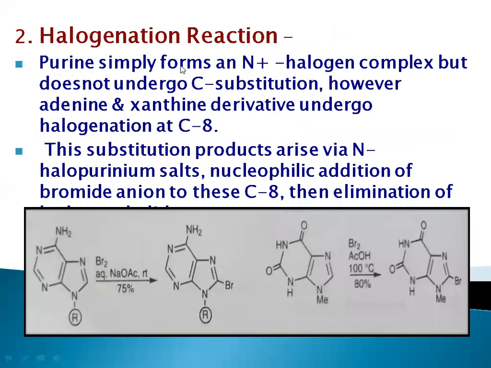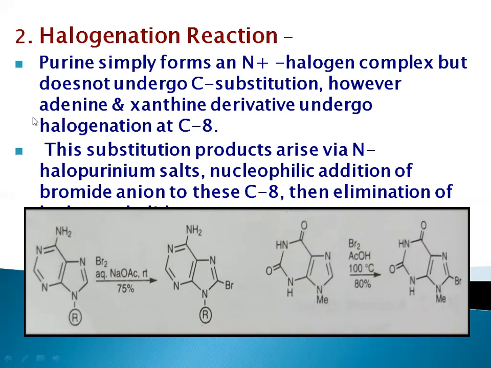After that, next one is a halogenation reaction. Halogenation reaction means what? Addition of a halogen group. There are 4 halogens: chlorine, bromine, iodine, and fluorine. Right now we are going to see that reaction. First, purine simply forms N plus halogen complex but does not undergo C substitution. If we are talking about purine, then purine halogenation will take place at a nitrogen position. Halogenation means that halogen will be added on that nitrogen, not on carbon.